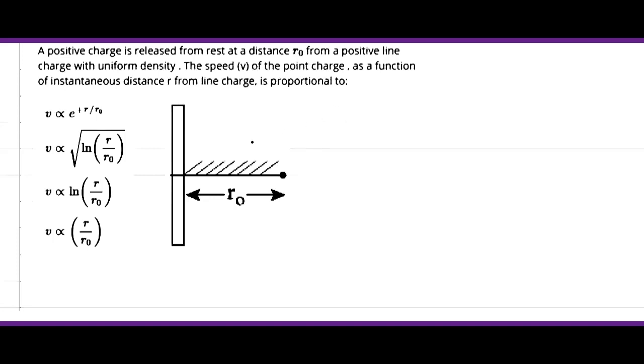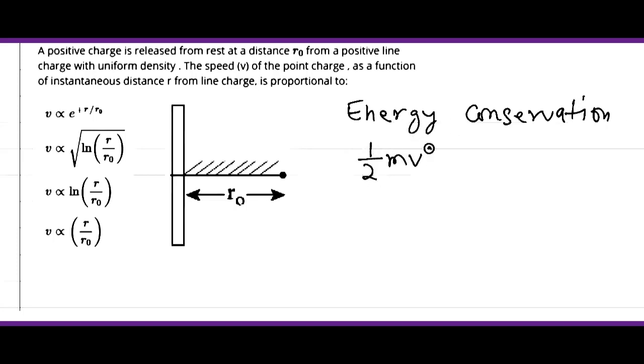Okay, so here we have to use energy conservation, because this equation can relate the velocity to the voltage.